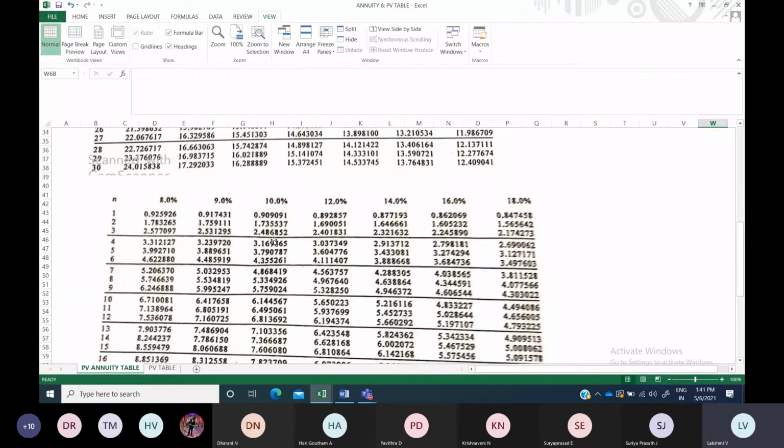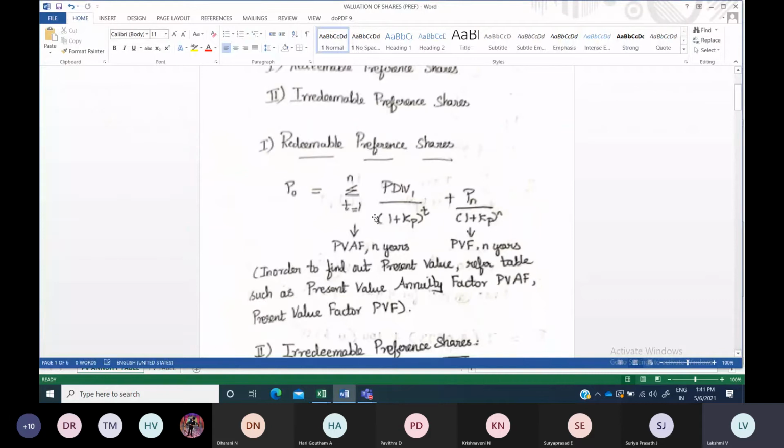So instead of finding out for each year separately, for however many years there are, you go to the annuity table, look at the concerned percentage, and directly find the table value. This is the one part. Till this I think it is clear to you. The dividend amount, say rupees 10 per share or 9 per share, will already be available in the question. Sometimes they also give the dividend rate; how to calculate that we can discuss later on. So you take the dividend amount and go to the present value annuity factor table. Look at the required rate of return percentage and the number of years in the question, take the table value, and multiply the dividend by that table value. This part will then be done.